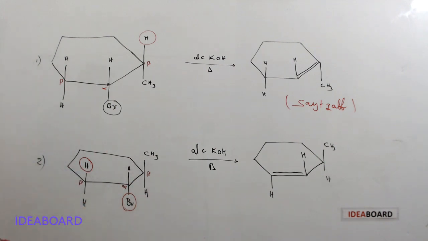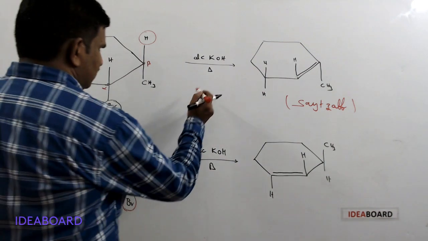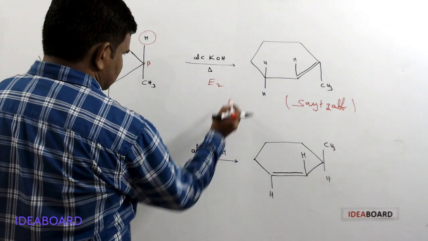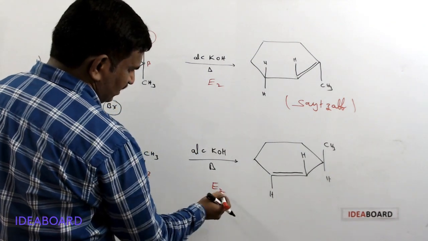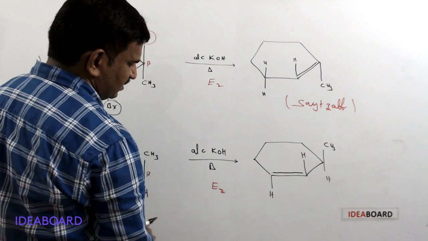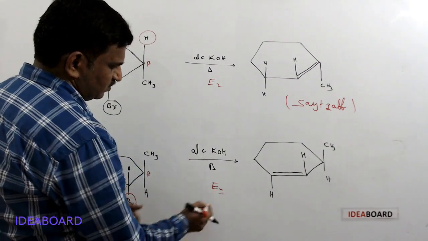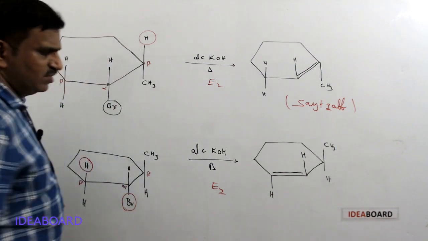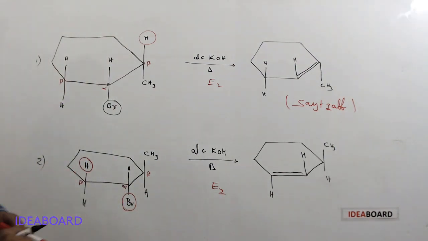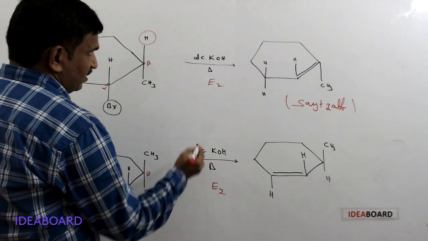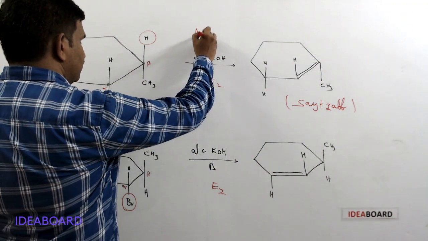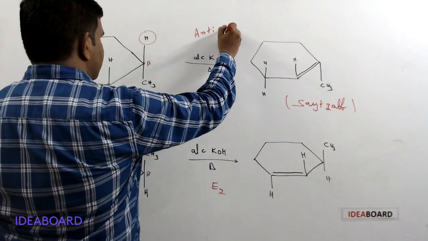In E2 elimination, both are generally E2 elimination reactions, because a strong base and high temperature are present. So both are E2 elimination. In the E2 elimination reaction, anti-periplanar, please remember that word, anti-periplanar.